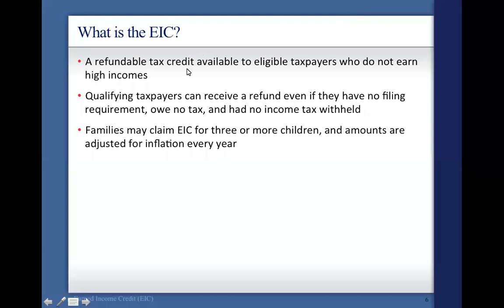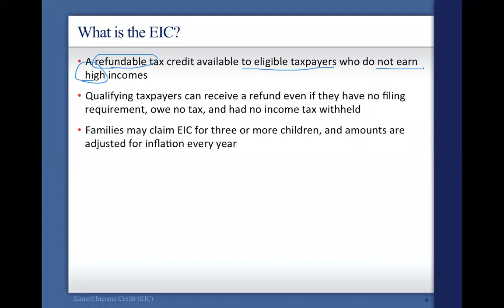So earned income credit is refundable. That's a huge benefit for most people. And we'll talk about those income limitations and things like that in just a second. And it's available to eligible taxpayers who do not earn, this is imperative as well, high incomes. So it's generally for people that have earned income through a job or self-employment, or they're a contractor, anything that